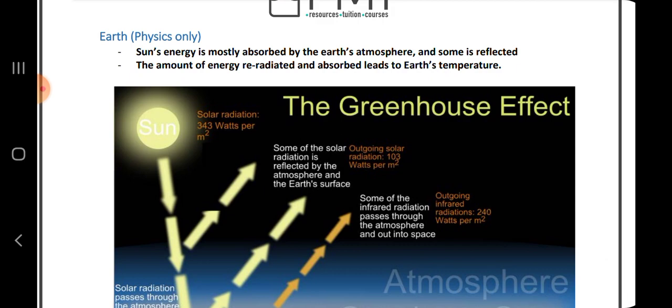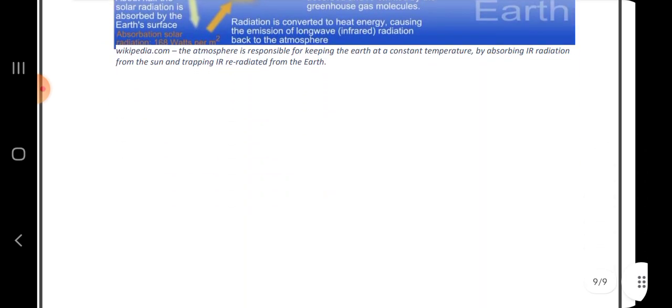Earth: the sun's energy is mostly absorbed by the earth's atmosphere and some is reflected. The amount of energy re-radiated and absorbed leads to the earth's temperature.